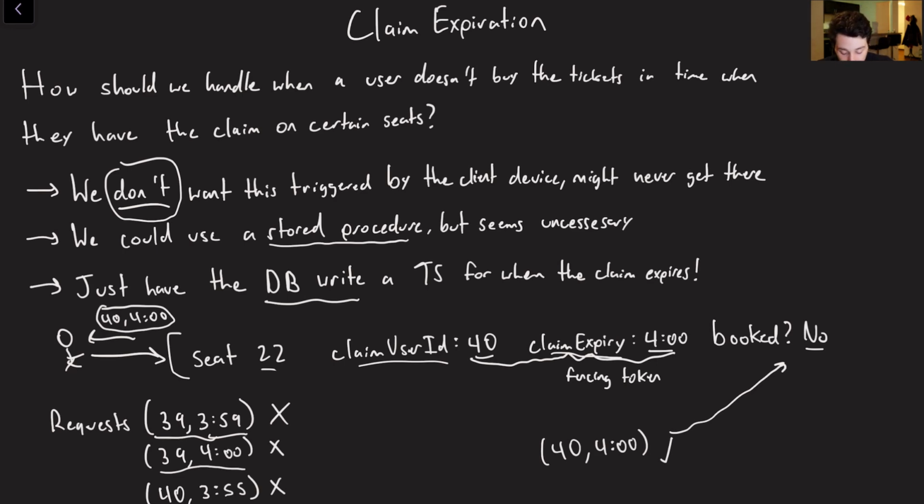And then, same thing with user 40. Even though he currently has the claim, this is basically user 40 coming back later and saying, oh, I actually had this old claim, like let me book. No, we're not going to, because the current claim is something different, right? It expires at 4 o'clock now, and yours is from the 3:55 iteration, so no luck, sorry. Eventually, when the user comes along and he says, hey, I'm user 40 and my claim expires at 4 o'clock, we can go ahead and match these two up, say, hey, this thing looks good, and then switch our no to a yes. We're booked now. So hopefully that makes a little bit of sense.